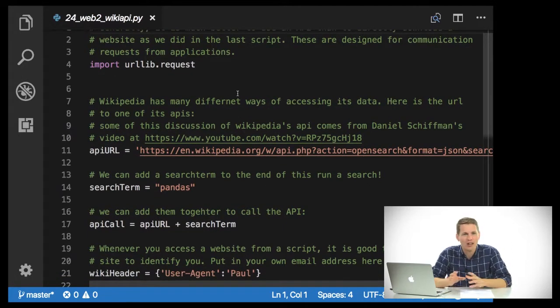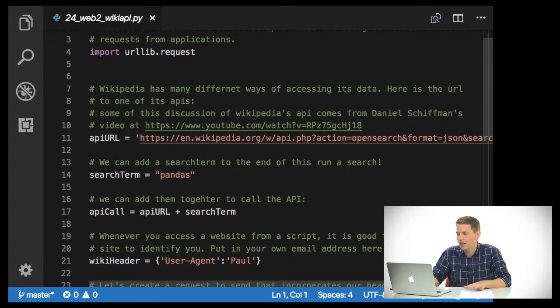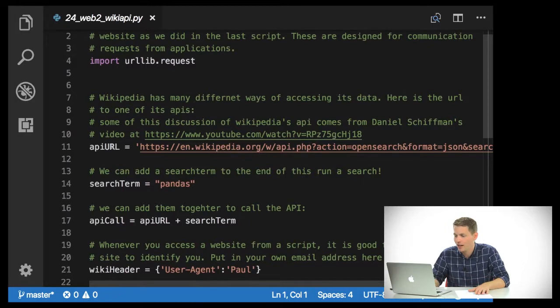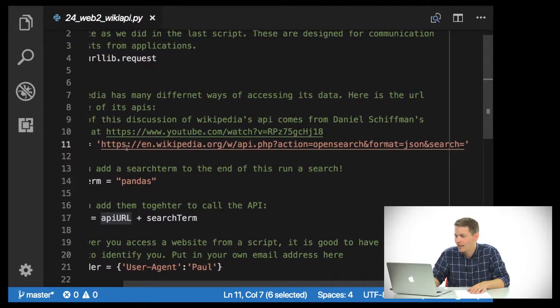Now, Wikipedia has a lot of different ways of accessing its data, but here is the URL to one of its APIs. I actually adapted this from Daniel Shiffman's wonderful tutorial video that I've linked to right here, in which he, I think, is using P5.js to do this. But here we're using Python, and I'm saving the API URL to this handy variable that I'm calling API URL. This looks a little complicated, but it breaks down pretty logically.